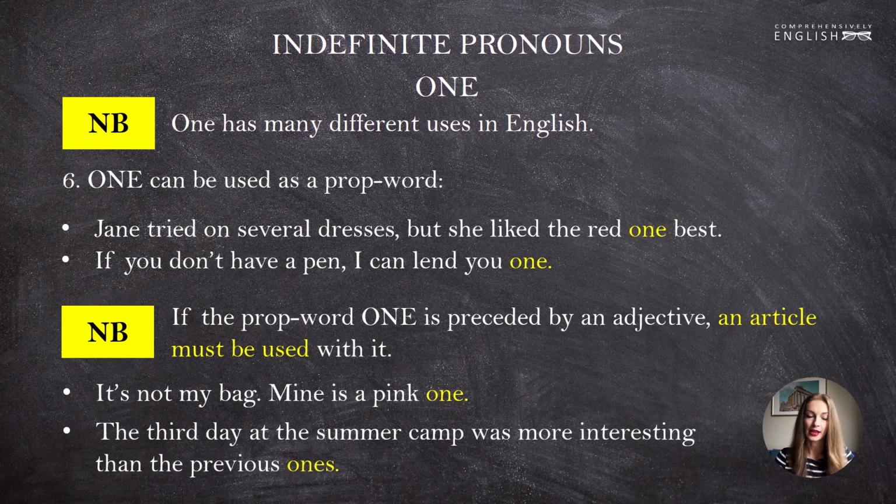The third day at the summer camp was more interesting than the previous ones. Ones refers back to days. We have an adjective here, that's why the is used: the previous ones. There is one more thing that I should say about one.